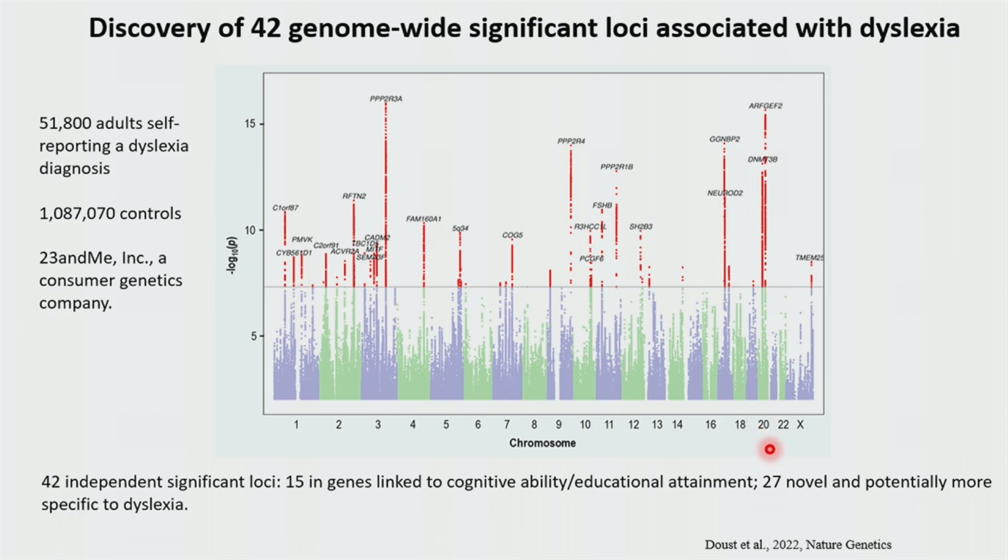And then 2 years ago, I collaborated with the University of Edinburgh. We published a paper in Nature Genetics, and we observed that there are 42 genome-wide significant loci associated with dyslexia, and 15 of them are linked to cognitive ability and educational attainment, and 27 are newly discovered genes.